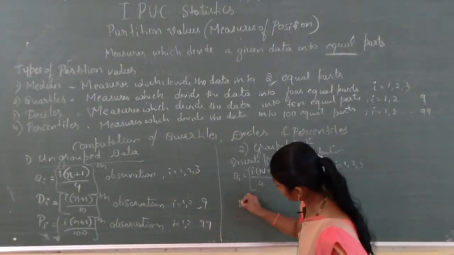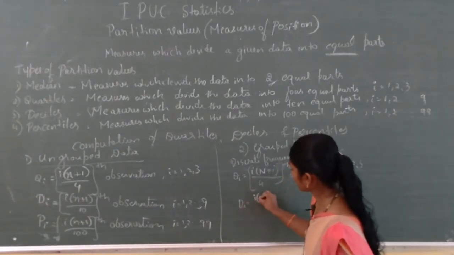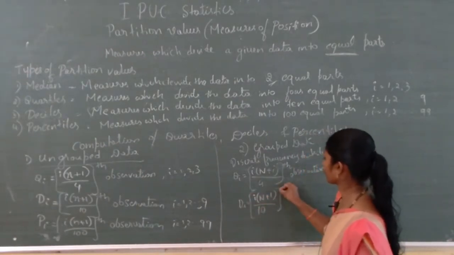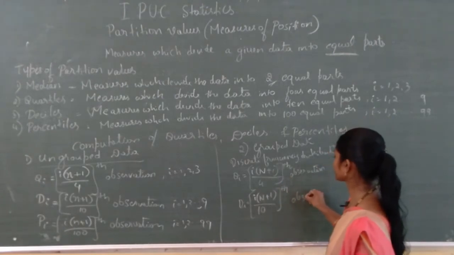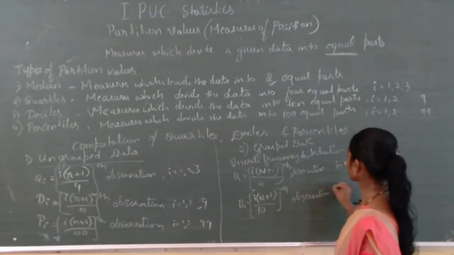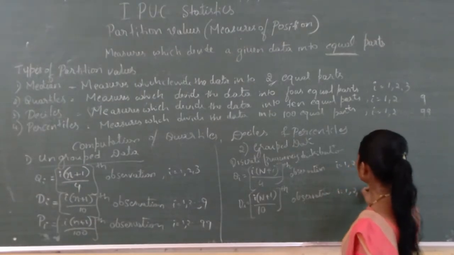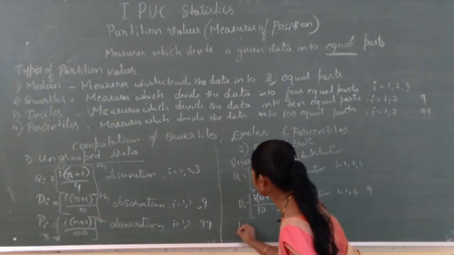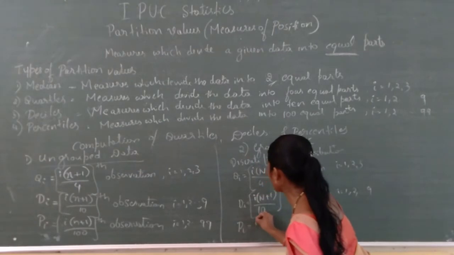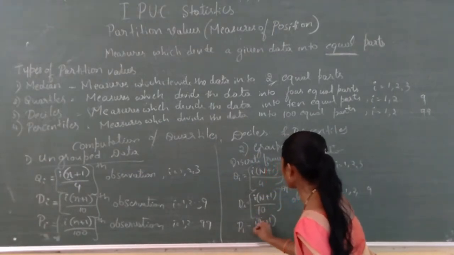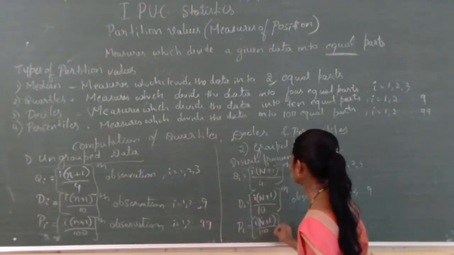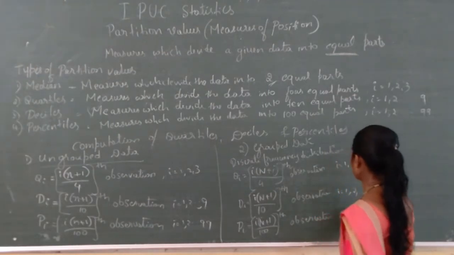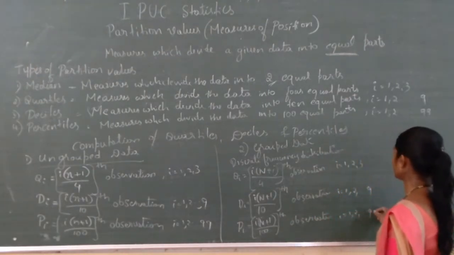Then Di: i into (N plus 1) divided by 10, this much of observation, where i is equal to 1, 2, so on up to 9. Then Pi equals i into (N plus 1) divided by 100, this much of observation, where i equals 1, 2, so on up to 99.